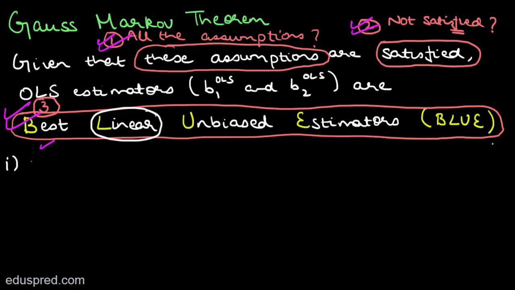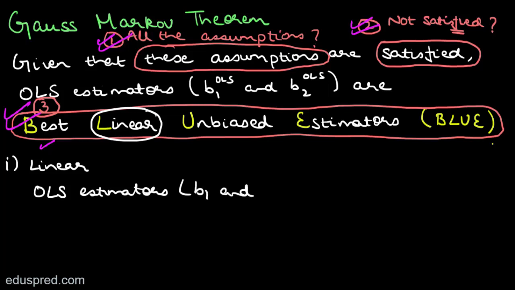When we say linear, we mean that the OLS estimators, which are B1 and B2, are linear in the dependent variable, or in this case we can simply write that they are linear in yi. Okay, so this is what we mean by linear.